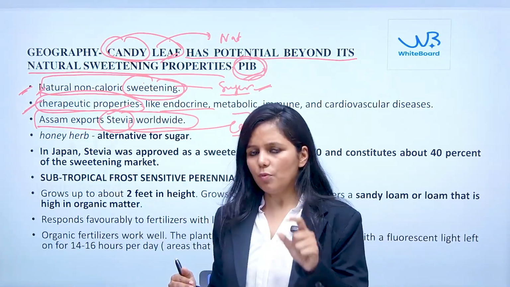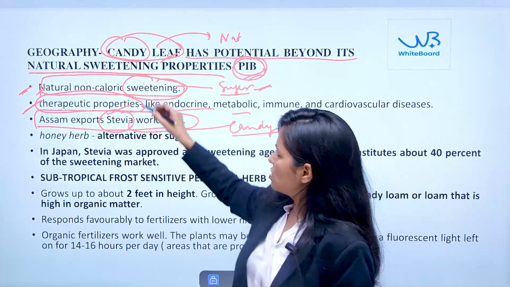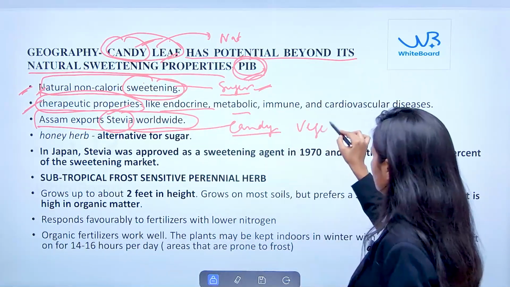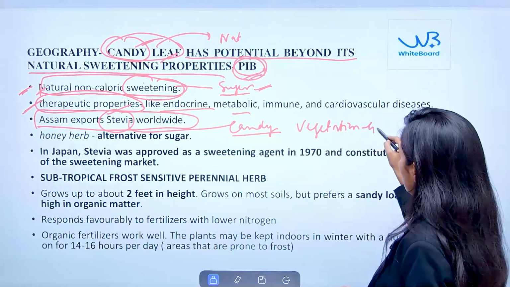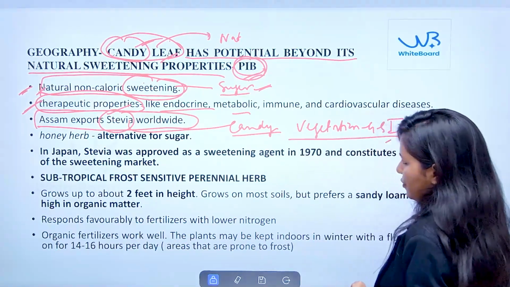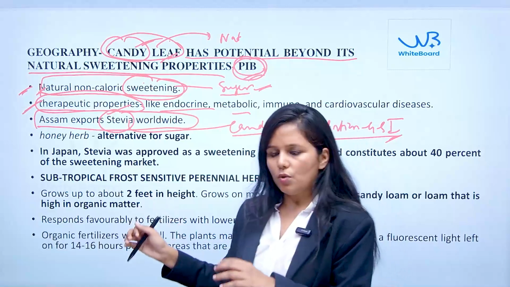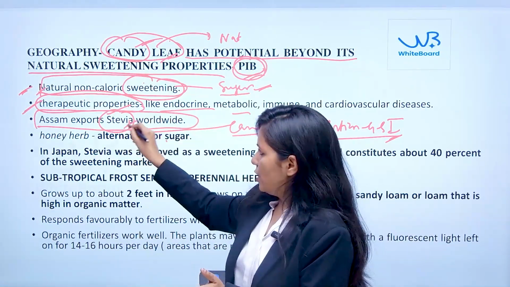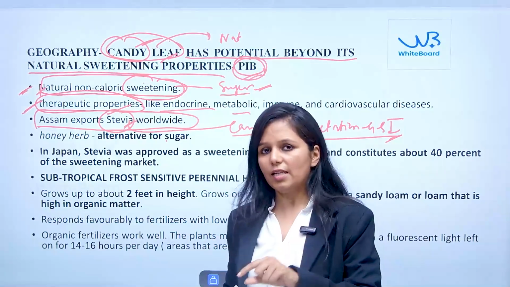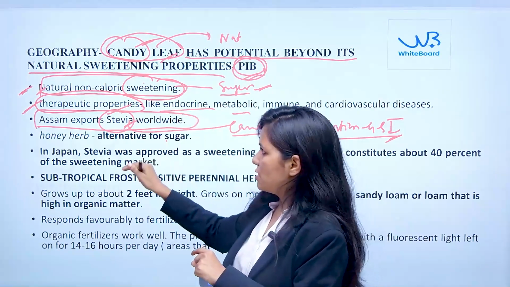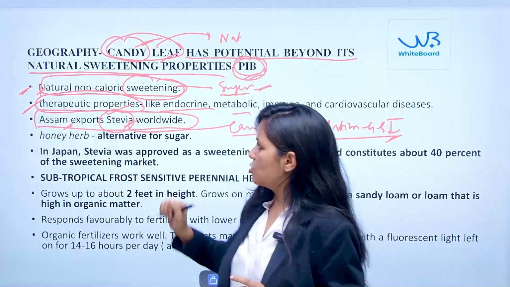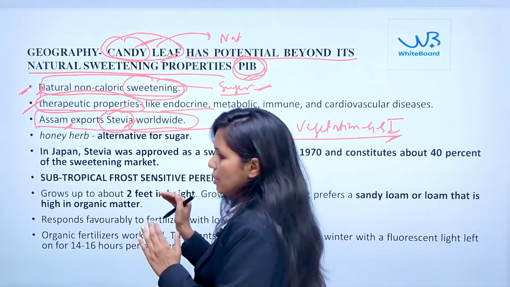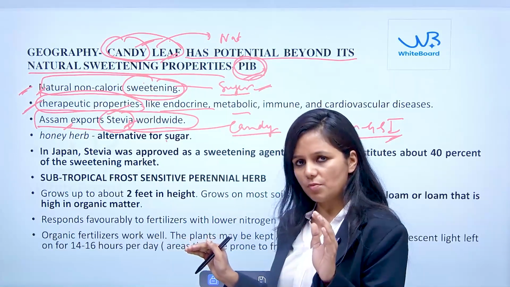So it becomes essential for us to study this candy leaf, because it is part of vegetation in GS paper 1. We should study the particular characteristics of stevia, its usage and applications, because the PIB news itself mentioned that Assam exports stevia worldwide. So now we will see the physical characteristics of this leaf.